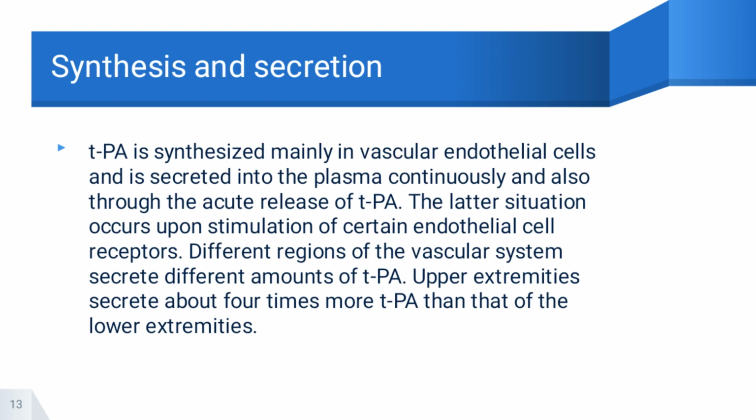Synthesis and secretion. TPA is synthesized mainly in vascular endothelial cells and is secreted into the plasma continuously, and there is also acute release of TPA. The latter occurs upon stimulation of certain endothelial receptors. Different regions of the vascular system secrete different amounts of TPA. The upper extremities secrete about 4 times more TPA than the lower extremities.